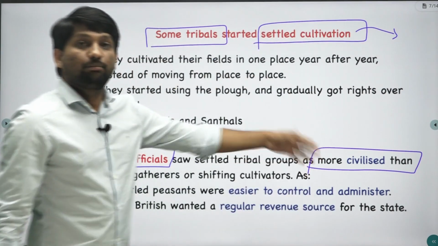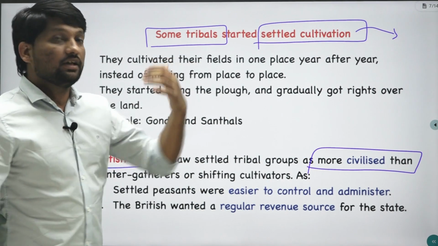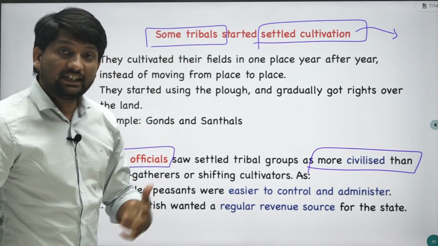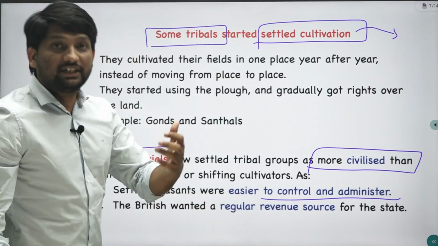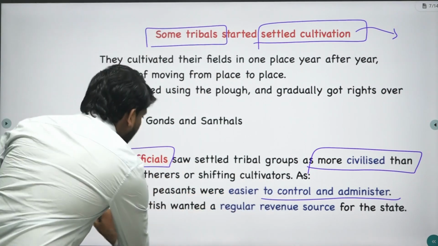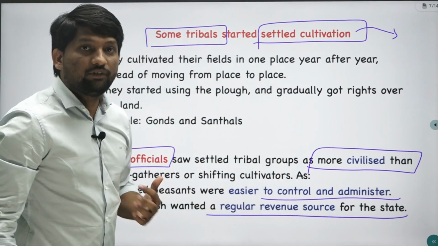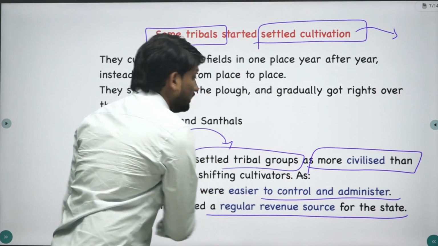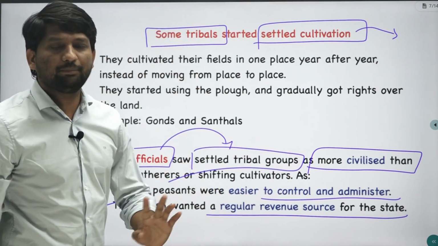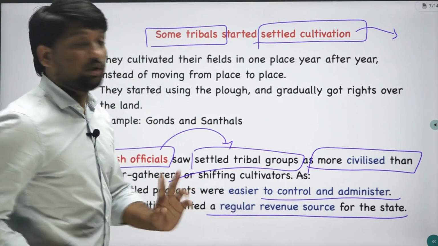Why more civilized? Because if these tribals or forest people are settled on the land, it is easy for the British to control and administer them. It is easy for them to have a regular revenue source, means they can get land revenue easily. So the British preferred these settled tribal groups. But remember, most of the tribes in India during that time were dependent on the forest.